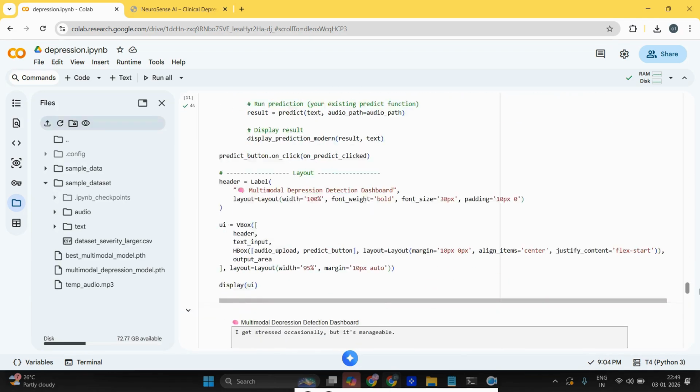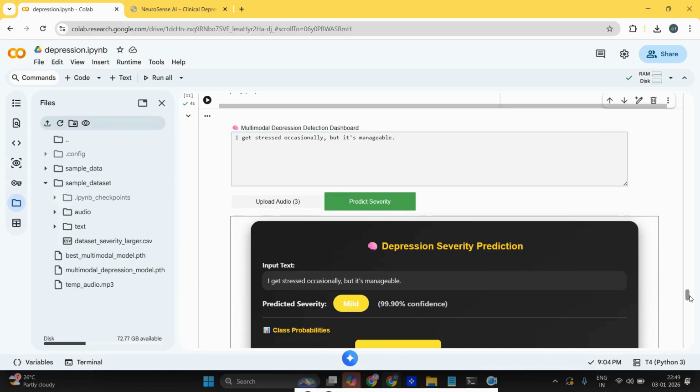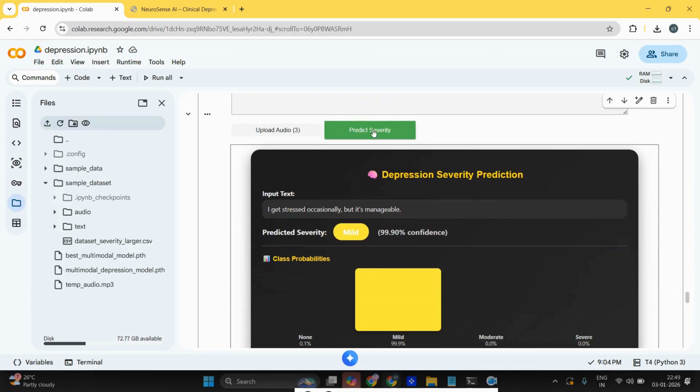I have designed a simple UI using simple HTML. Here we can give the text data: "I get stressed occasionally, but it is manageable." We can also upload the audio data here, then predict the severity level. Once we click predict severity, we can see the text as well as the severity. Here the predicted severity is mild.